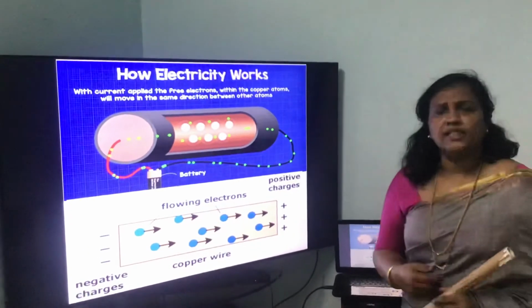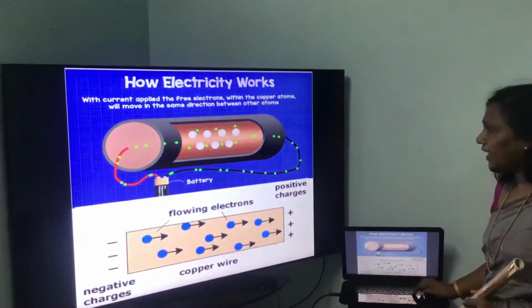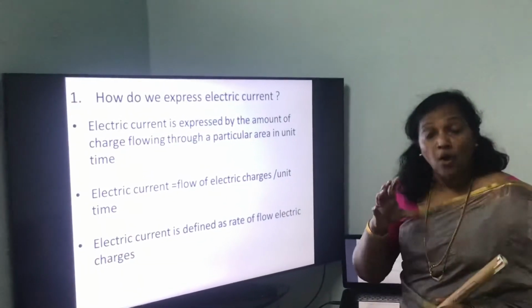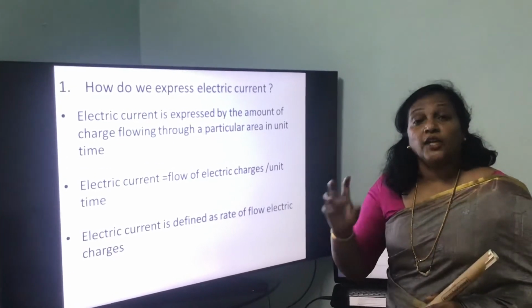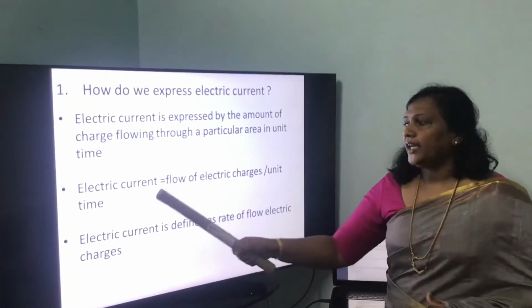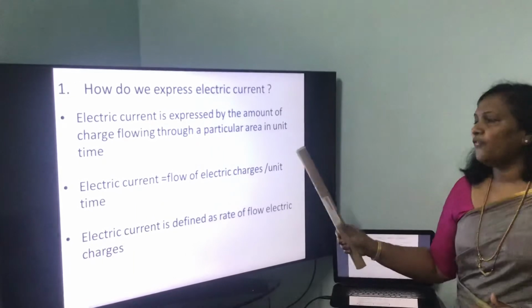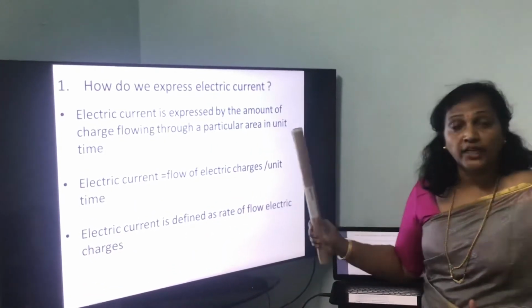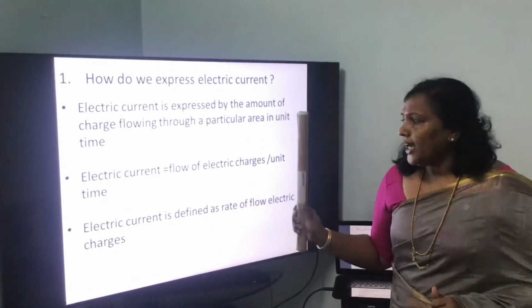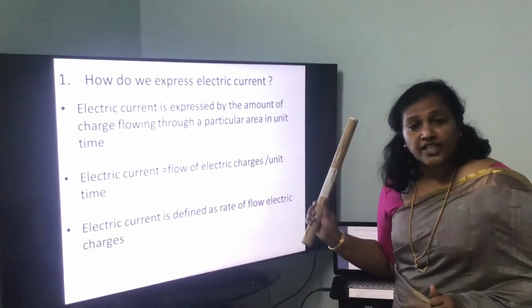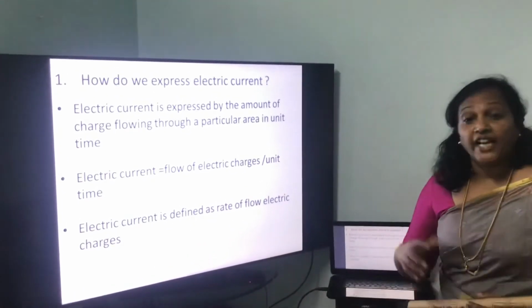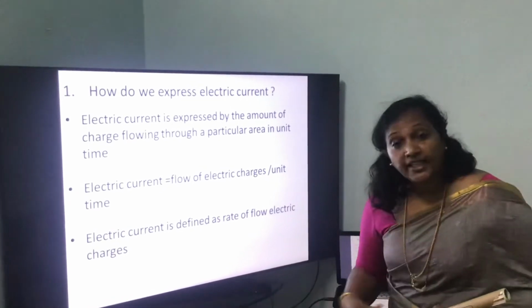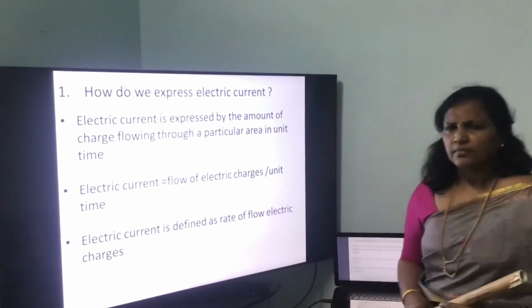How do we measure the electric current? Electric current is measured by the amount of charges flowing through a particular area in unit time. So, electric current is equal to the flow of electric charges per unit time. So, electric charges are measured with respect to time. Therefore, electric current is defined as the rate of flow of electric charges.